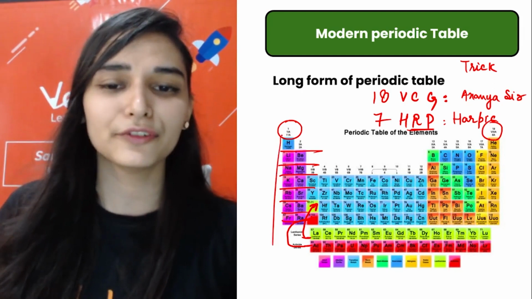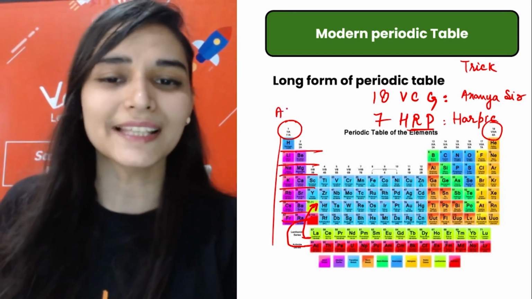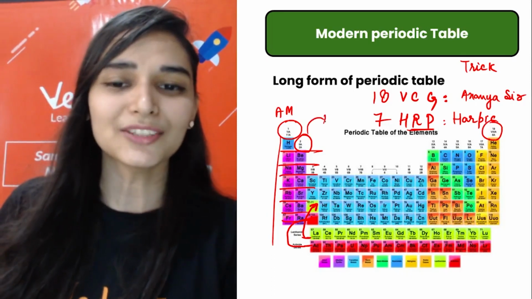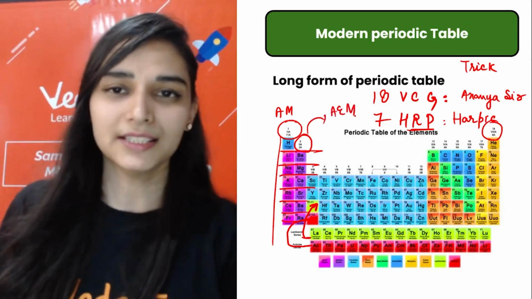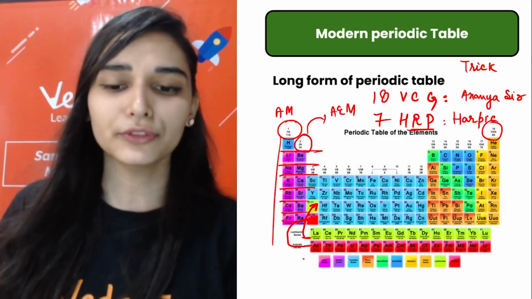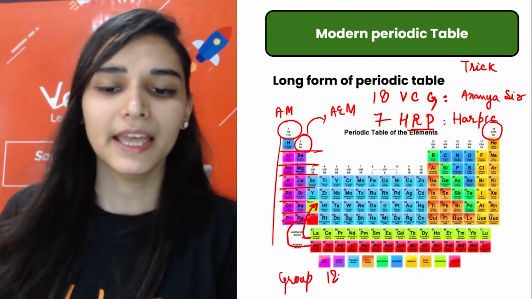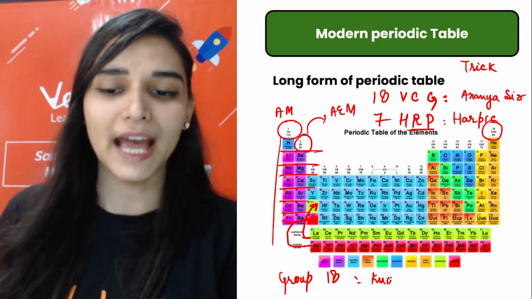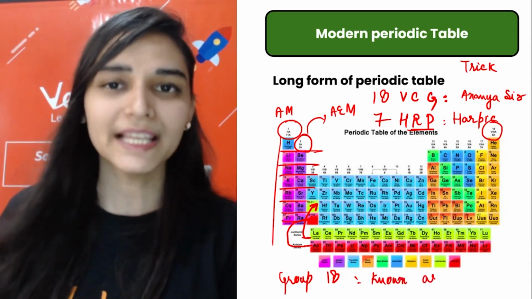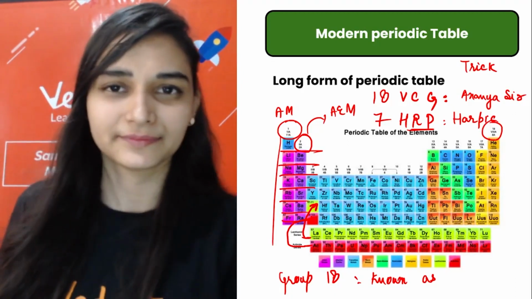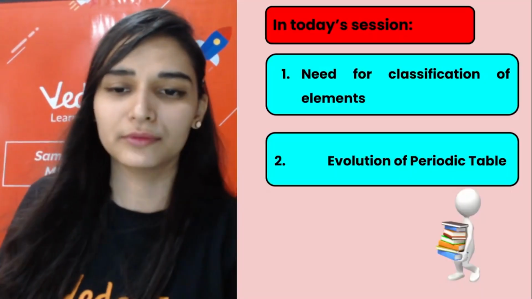So you have first group elements, they are known as alkali metals. Then you have second group elements known as alkaline earth metals. I have a question for you. So you tell me group 18 elements are known as noble gases. तो मैंने बता दिया. Apart from that, okay, chalo.